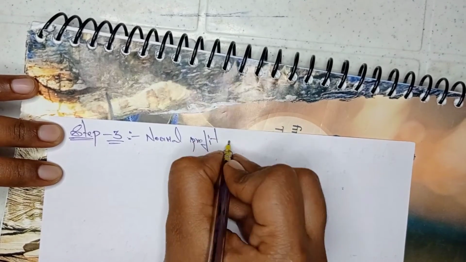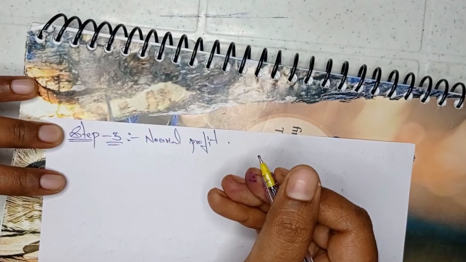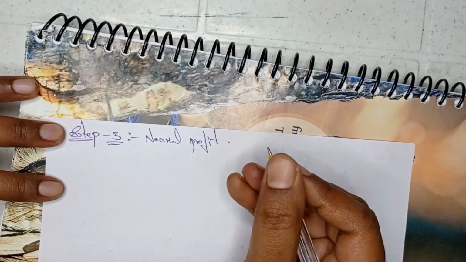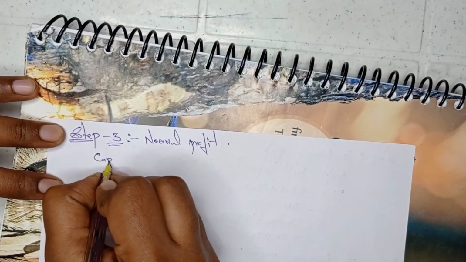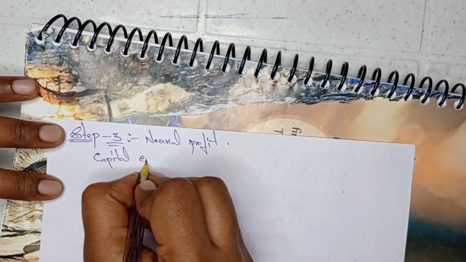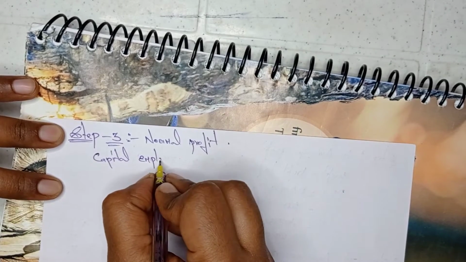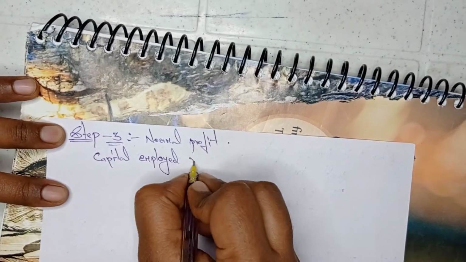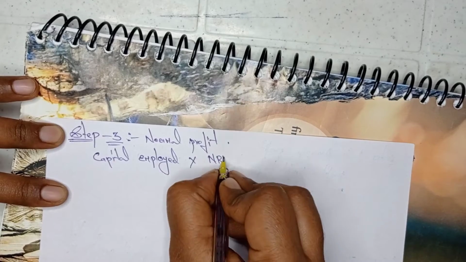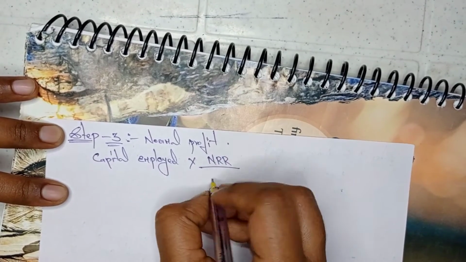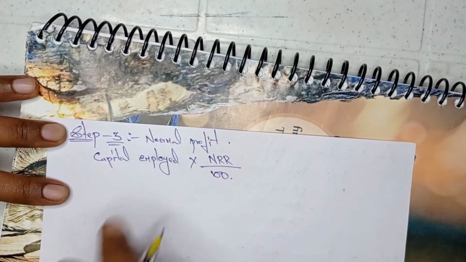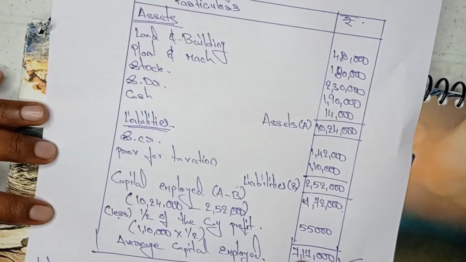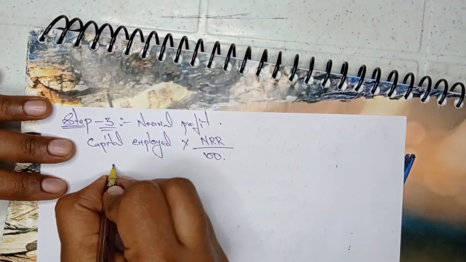What is the formula of normal profit? Capital employed into normal rate of return divided by 100. So capital employed value, how much we got? 7,17,000. So the same 7,17,000 I am taking here.